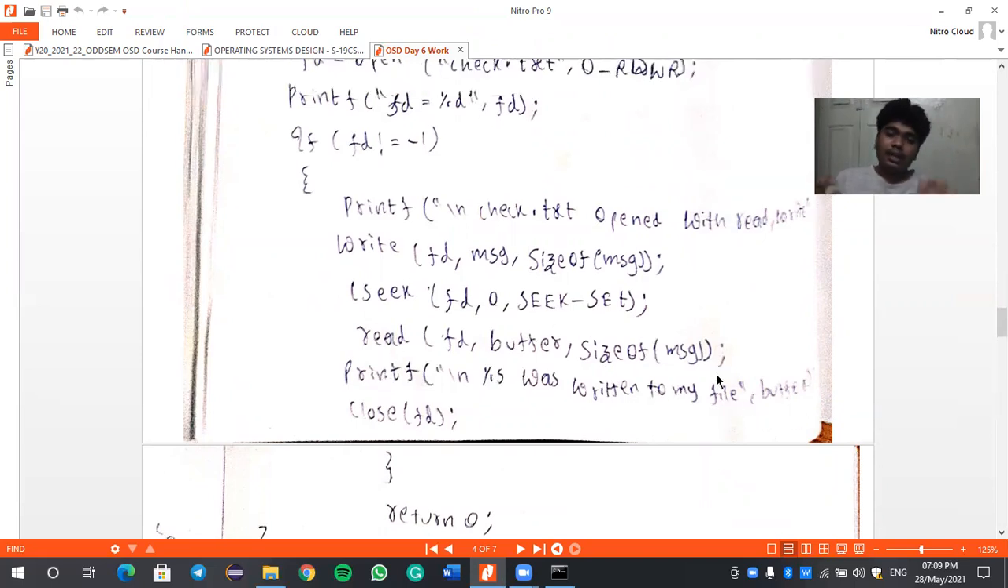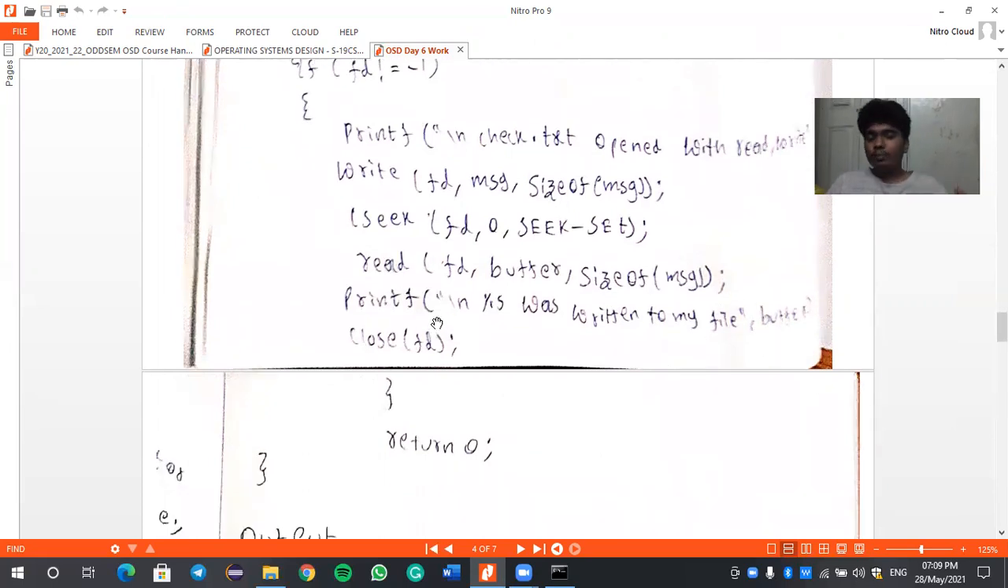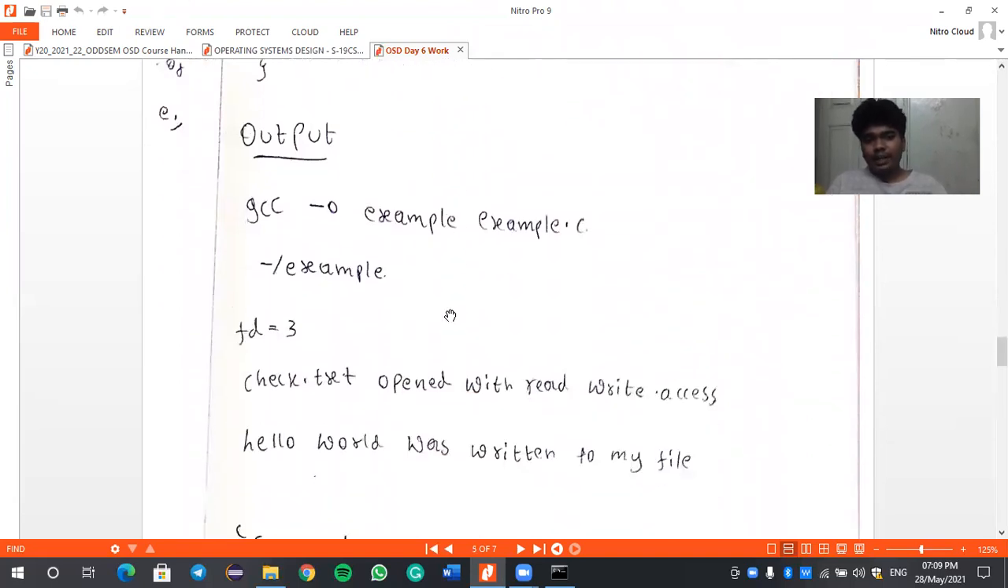So read is nothing but I am reading the whole thing which was copied into that file, and I am storing it in this buffer. Now I am printing this buffer to check what is being printed, and then I am closing this file descriptor and returning 0.